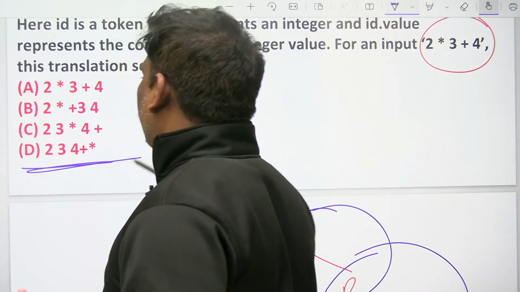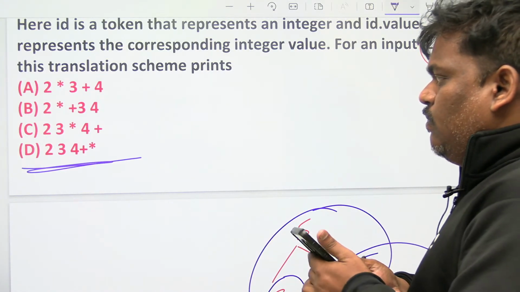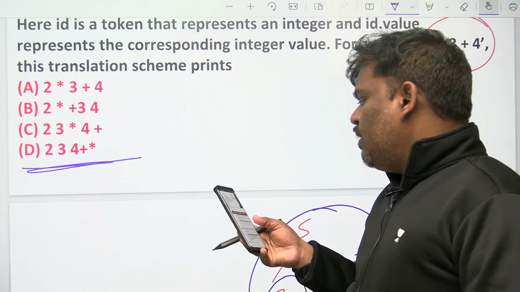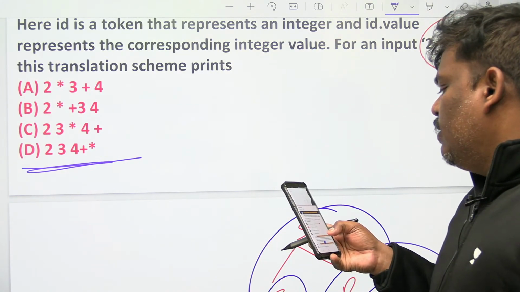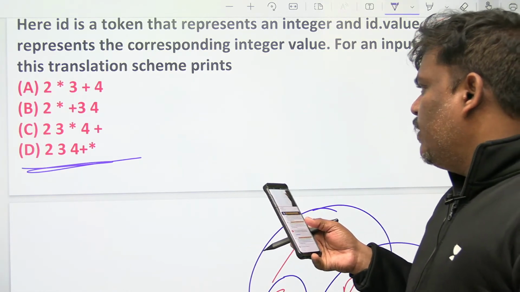I think D is the answer. First 2, 3 plus, then star. 2, 3, 4 plus star will be printed. Answer is fourth option. Please check if anyone having doubt.